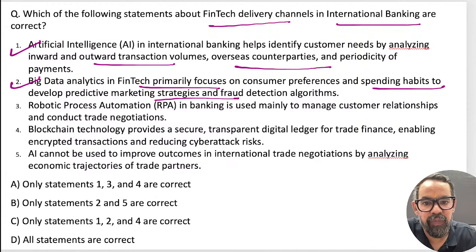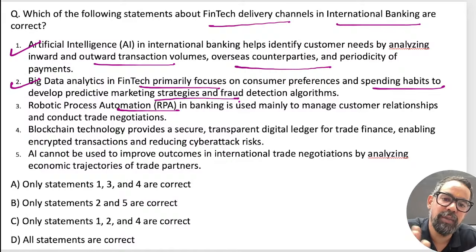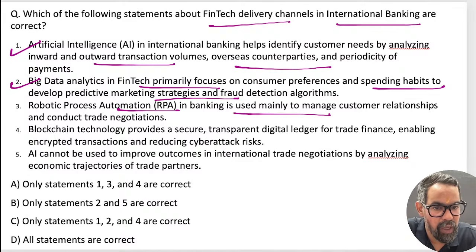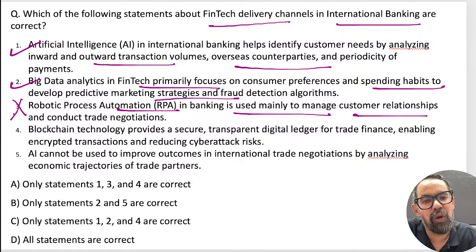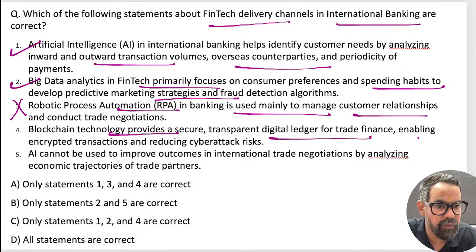This is also correct. RPA, robotic process automation. This was also part of your HRM. In banking used mainly to manage the customer relation? No, it is related to automation. Blockchain technology provides a secure, transparent digital ledger for trade, enabling encrypted transactions and reducing cyber risk.